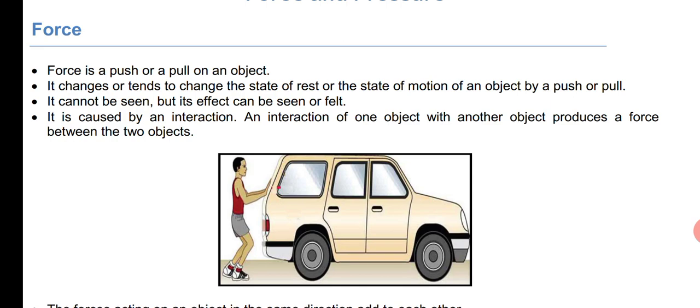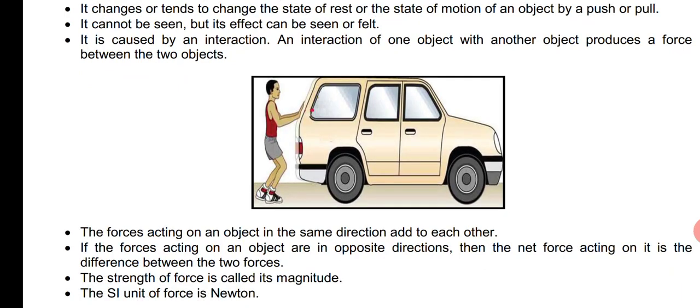So in the fourth point, force is caused by an interaction. An interaction of one object with another object produces a force between two objects. Okay, is it clear?